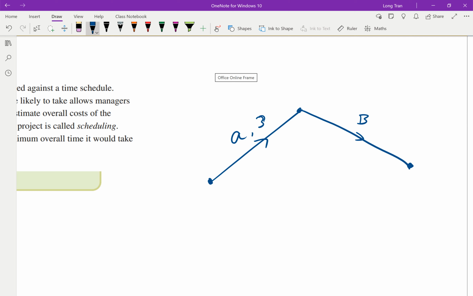Activity B takes, say, 4 minutes, right? At the moment, if I follow this pathway, how long should I account for in order for this entire process to complete? How long? 7 minutes, right? Now, I'm going to write in red just so that it's on the side that you can see here. So currently, 7 minutes is your total time, or the minimum time, or the longest time that you need.